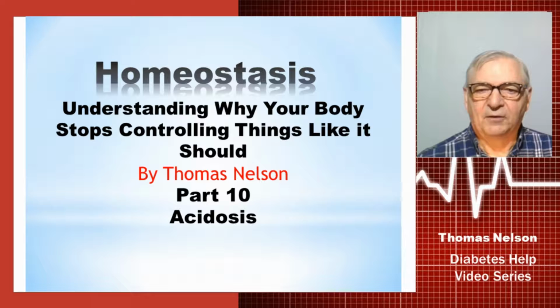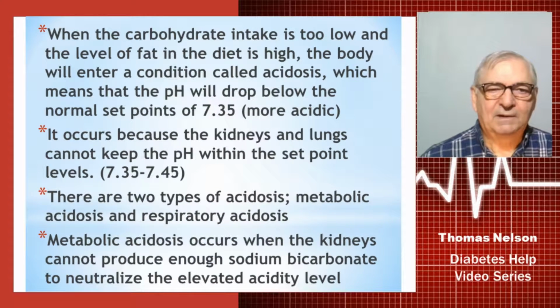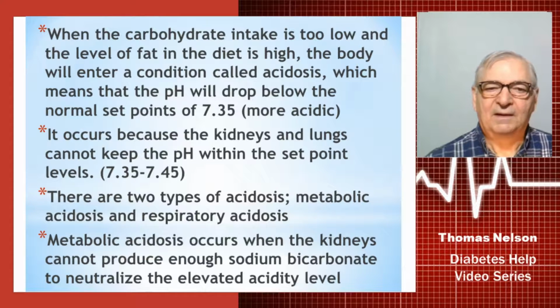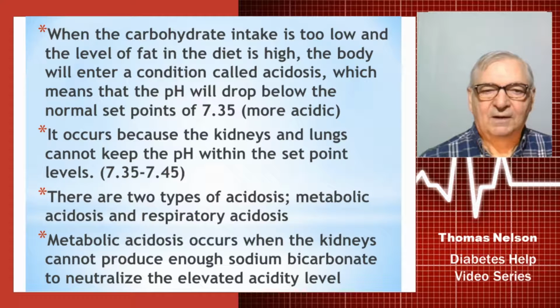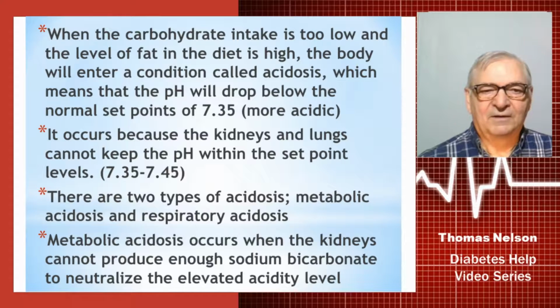This is a continuation of the homeostasis video lesson series. This is part 10. We're going to talk about acidosis. Remember, when the carbohydrate intake is too low and the level of fat in the diet is too high, the body is going to enter a condition called acidosis, which means that the pH will drop below the normal set point of 7.35. It's going to become more acidic. It occurs because the kidneys and the lungs can't keep the pH within the set point levels, which we again had given as 7.35 to 7.45.